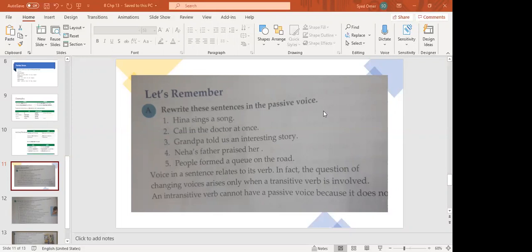Now students, I've explained to you that simple, continuous, perfect and perfect continuous. There is no passive of perfect continuous. Okay. He makes pots. He is making pots. He has made pots. He has been making pots. He makes pots. Pots are made by him. Pots are being made by him. Pots have been made by him. No passive. You just remember the formula that in simple present tense.